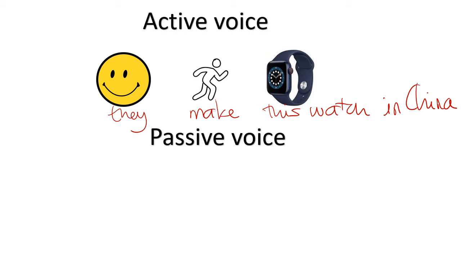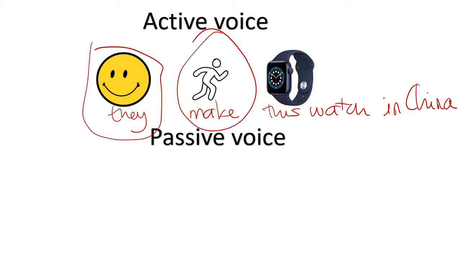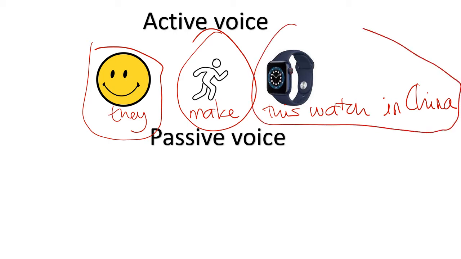I study at the Adventist Secondary School. I have lunch at 12 o'clock. As you can see, the first thing I say is the subject, then the action, then the complement, the rest of the sentence, okay?